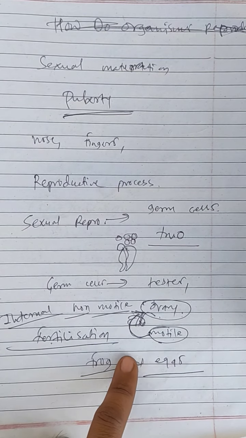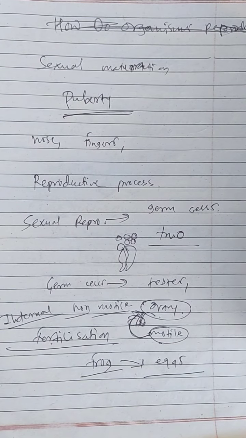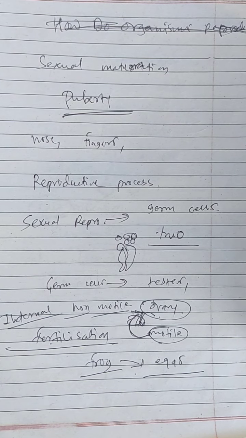Insemination means transfer of sperm into the vagina or female reproductive organ. That's why all these changes are important, and they occur at the stage when your general body growth is done. So we will study the male and female reproductive system in detail in our next lecture. Thank you, students.